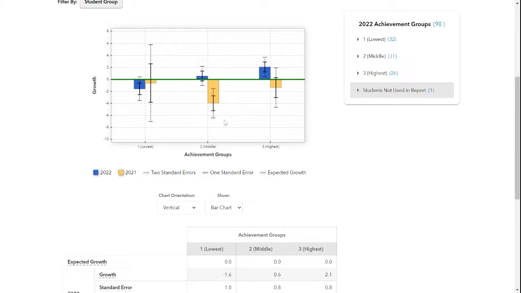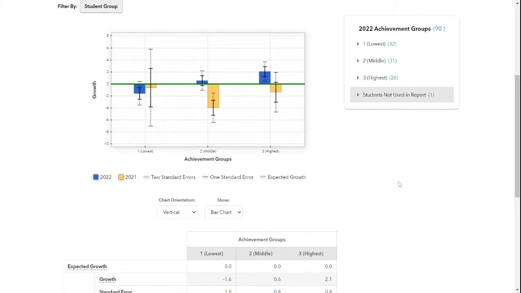Well, here, this was way below the 0 line. So these students in the previous years did not meet the expected growth. So you could have conversations about what happened, that the middle group, not only in 2021 met expected growth, but seemed to exceed it. And even the high group grew a little bit more, but our low group did not. So there's some conversations that you could have based on this diagnostic. You could dig a little bit deeper.